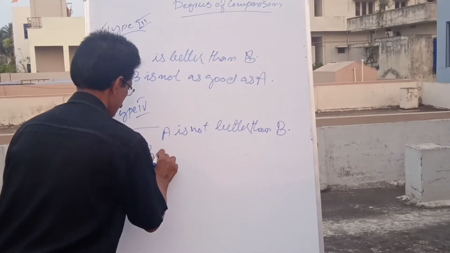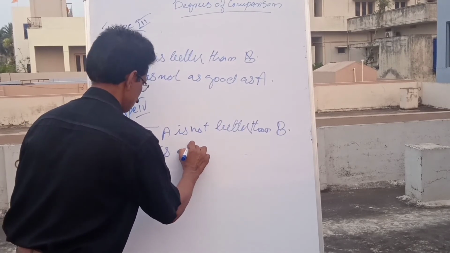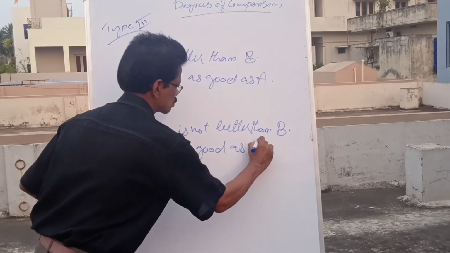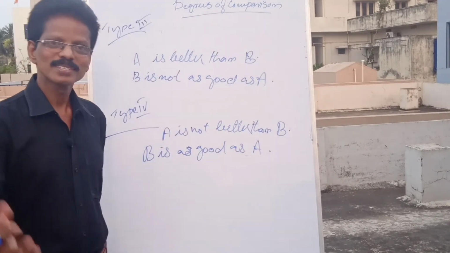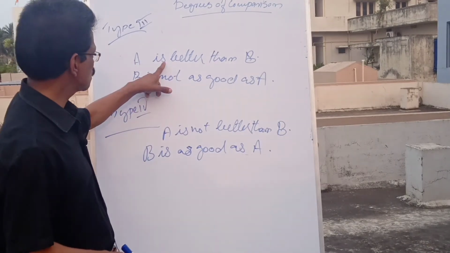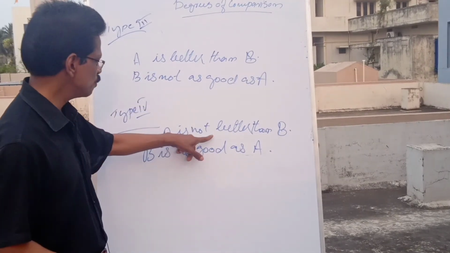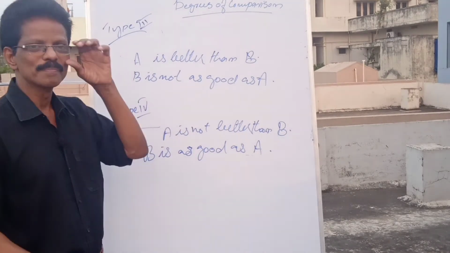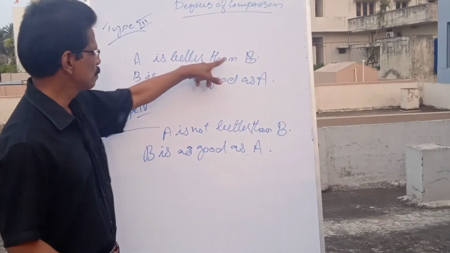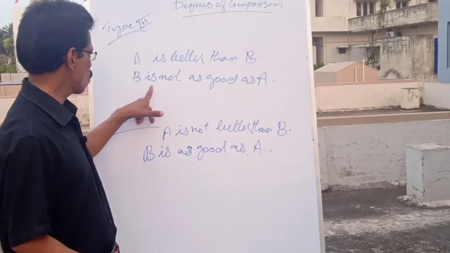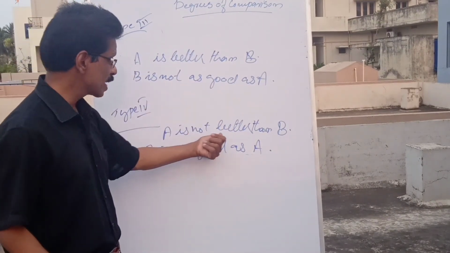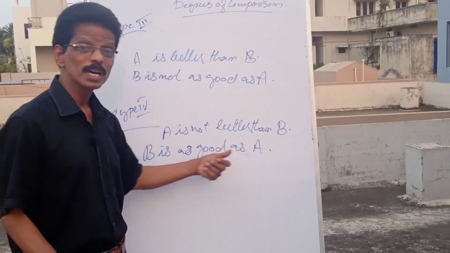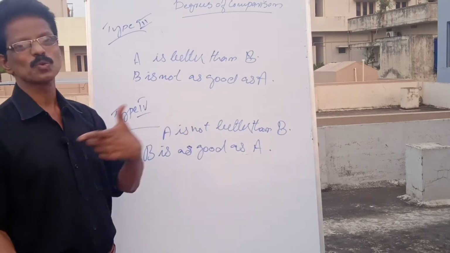So, B is as good as A. Same. So, here it is positive, answer is negative. Here it is negative, answer is positive. Look here, A is better than B. B is not as good as A. A is not better than B. B is as good as A, or B is at least as good as A.